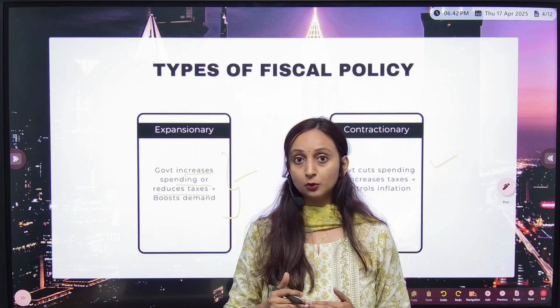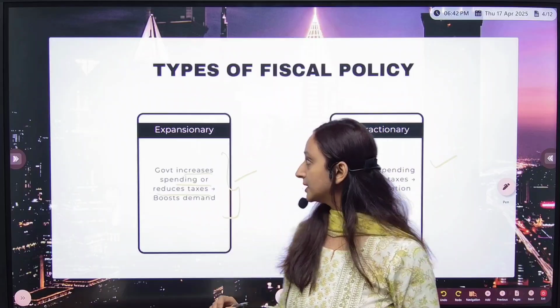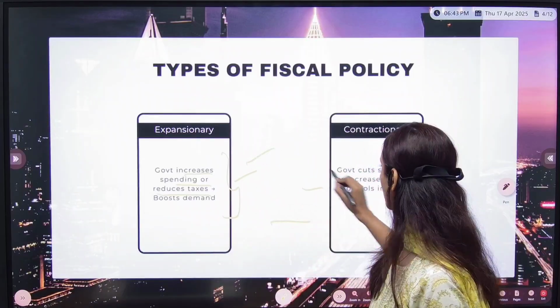and reduce the prices of goods to a reasonable level. So these are the two types of fiscal policies, expansionary and contractionary.